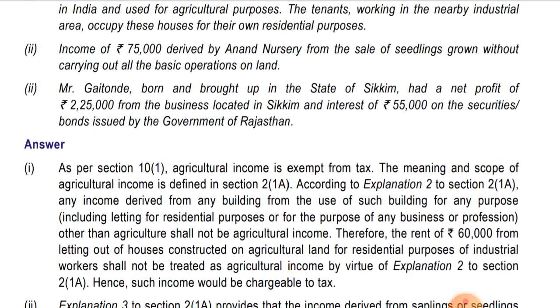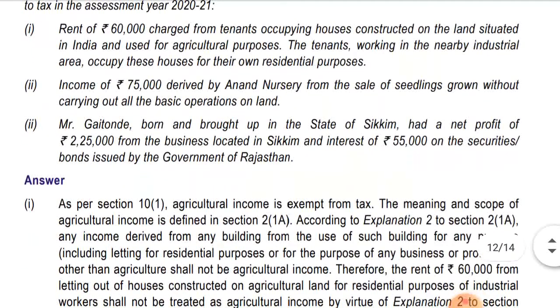Now let's see number 3. They've written the third part as Roman 3. Mr. Gaitonde, born and brought up in the state of Sikkim, had a net profit of rupees 2,25,000 from the business located in Sikkim and interest of rupees 55,000 on the securities bond issued by government of Rajasthan. Okay, so both the incomes will be exempt as he is a Sikkimese.